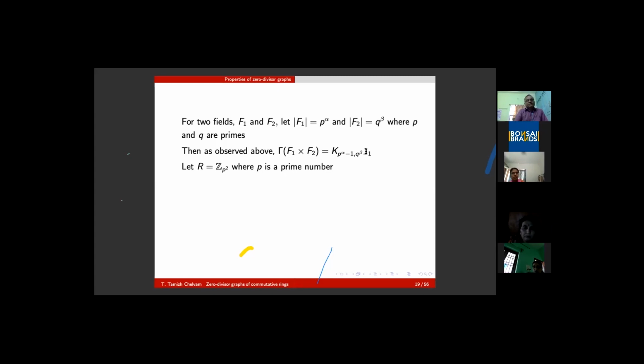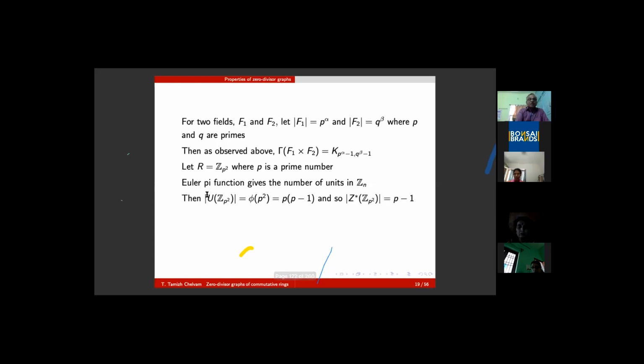Of course, a very simple class is when p is a prime number and R is equal to Z_p squared, the integers modulo p squared. What is its zero divisor graph? Please note that in the case of a finite ring, an element is a zero divisor if and only if it is not relatively prime to p squared. The Euler phi function can calculate the units in Z_n. The number of units in Z_p squared is phi of p squared, which is p into p minus 1.